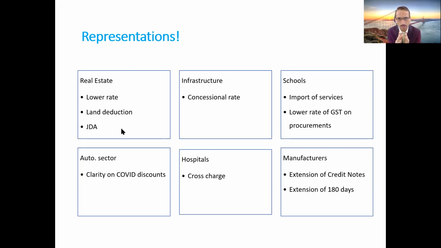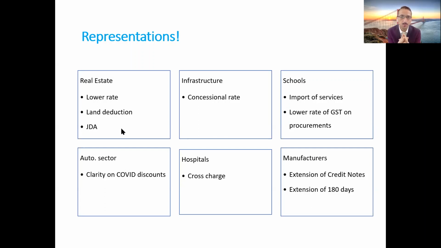Similarly, in case you are a school, in such cases, I think import of services is one of the main issues, because on your output side as a school, we are not paying any GST, but at the same time, many schools are right now importing certain software. They are procuring certain software so that they can teach the students through the online mechanism. There is a substantial software cost which they are incurring, and in such cases, practically they are required to make payment of GST under the reverse charge mechanism.